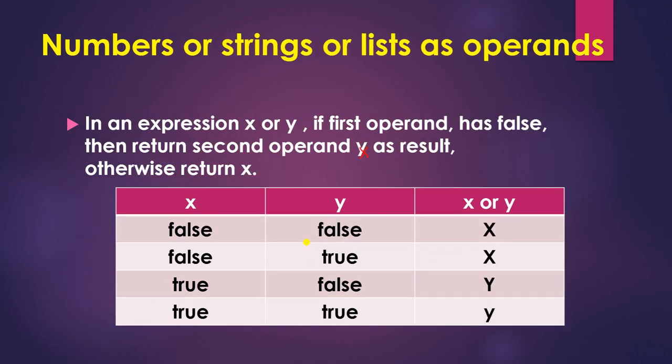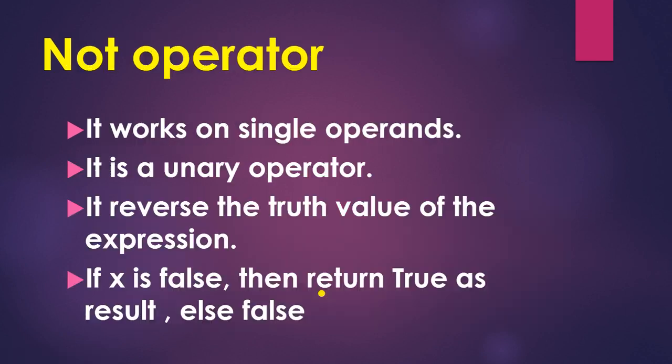Next is numbers, strings or list as operand. In an expression x and y, if the first operand has a false value, then it will return the first operand x as the result. If the value is true, then it will give you the result as y. So it is the opposite of or.